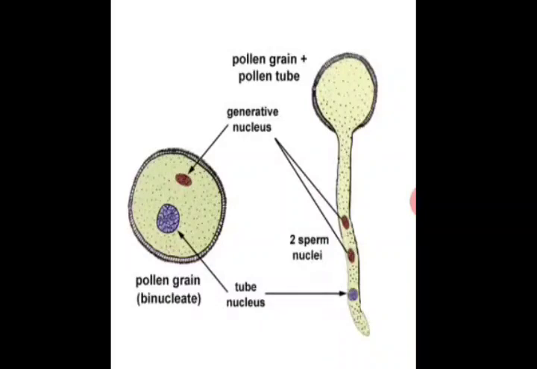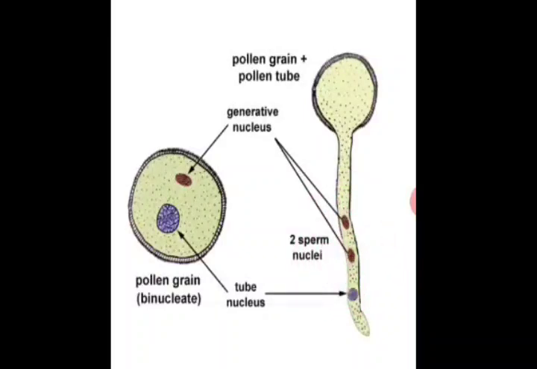So these tube nuclei, when they reach the stigma and the pollen tube starts growing from the pollen grain, what happens is that the generative nucleus divides into two sperm nuclei, while the tube nucleus degenerates. This we will discuss further. What is happening is, when this finally disintegrates and disappears, these will travel down through the ovary.